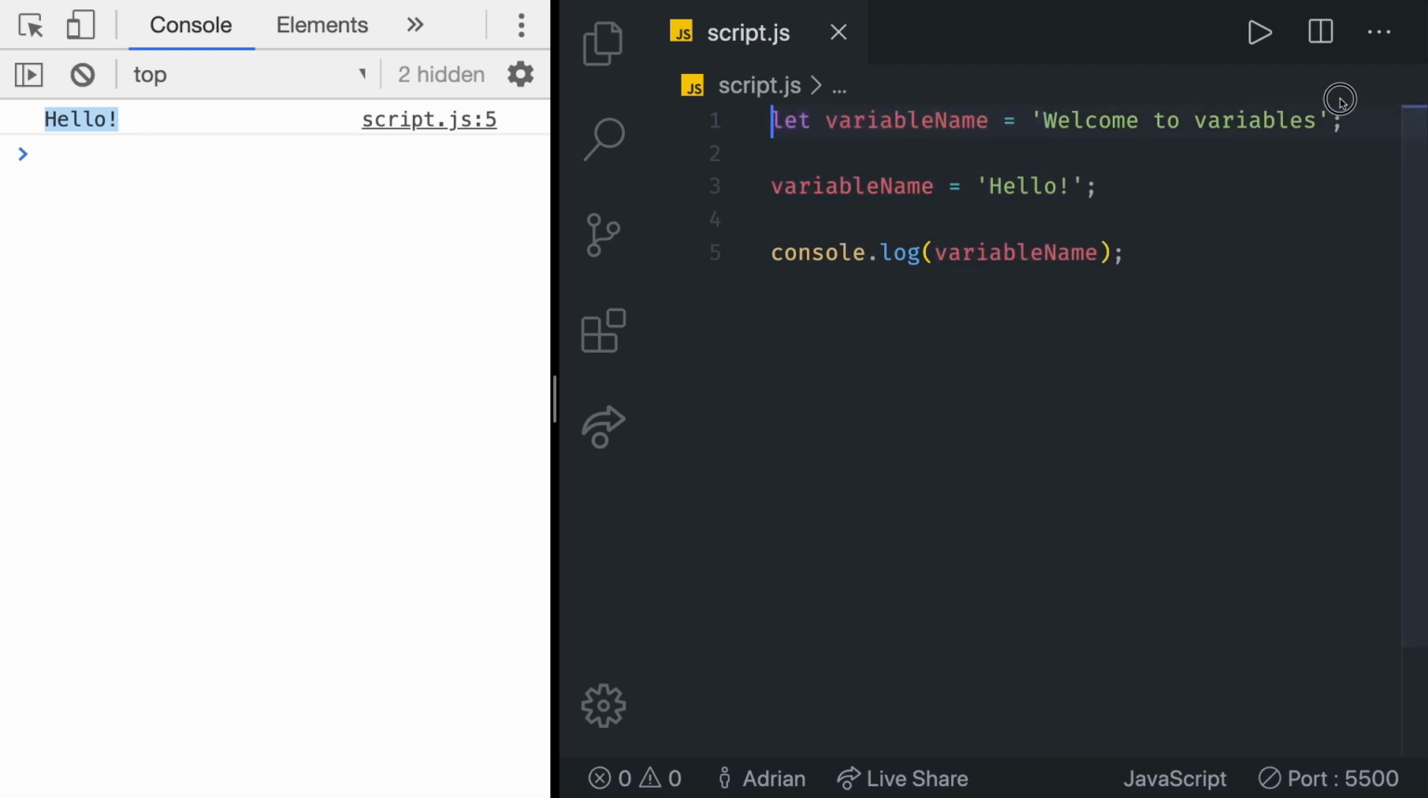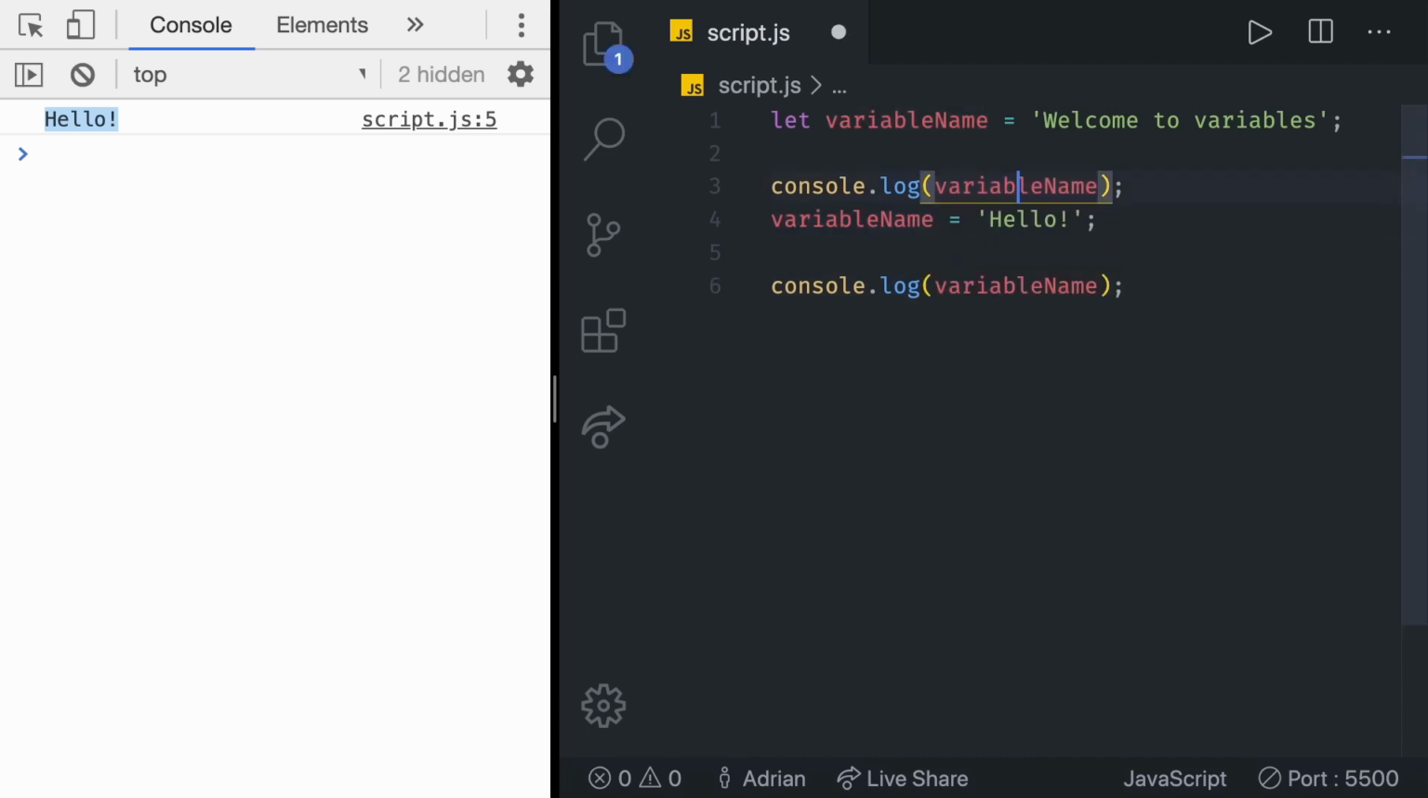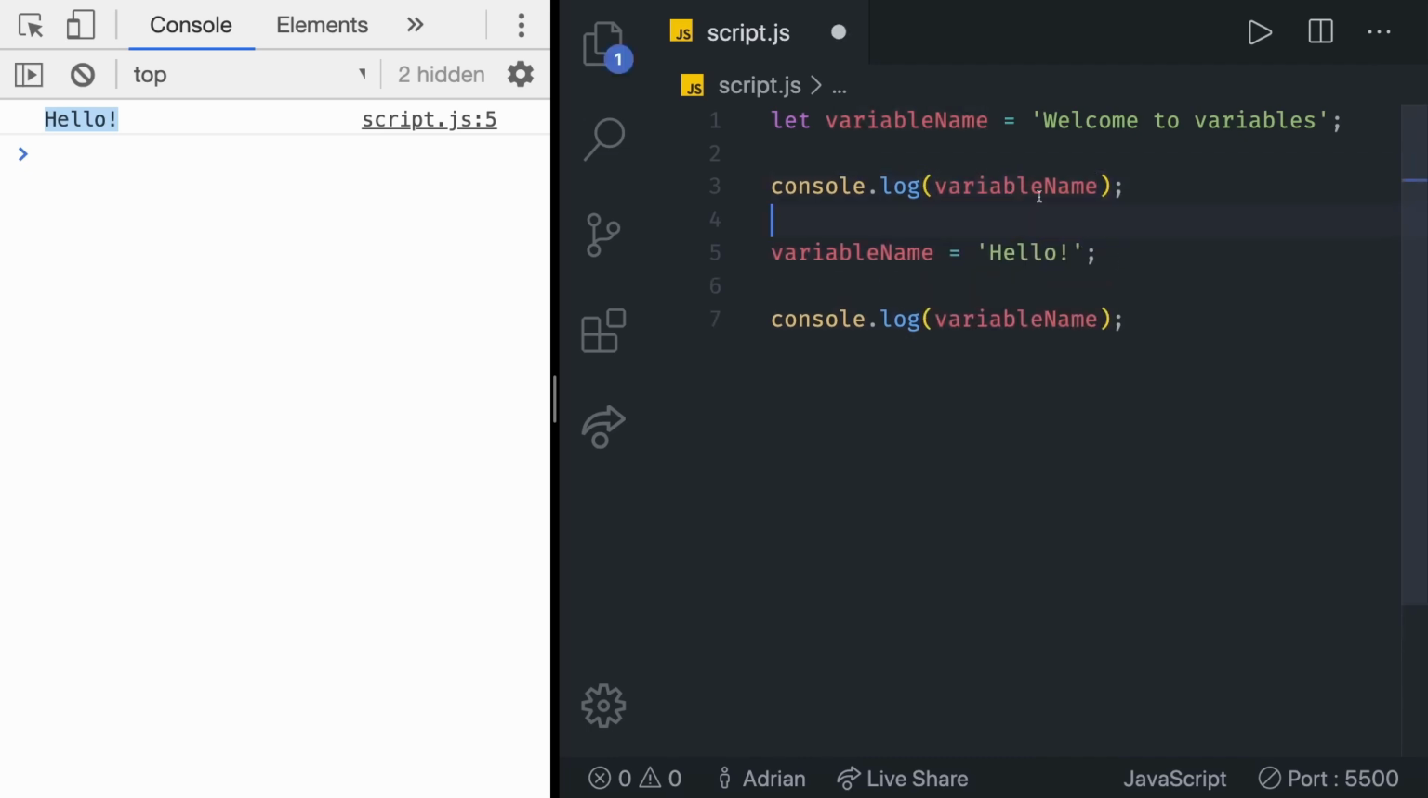First, we declared a variable, we gave it a default value. Then we reassigned the variable, or just gave it a different value to the same variable, and then we console logged it. If we added another console log before we changed it, so we console log it first and then console log it after the reassignment, we can save that one more time and you can see we first get welcome to variables and then we get hello.